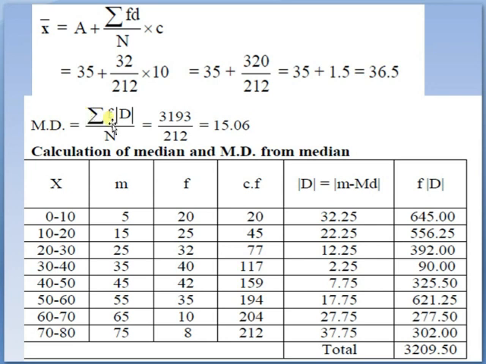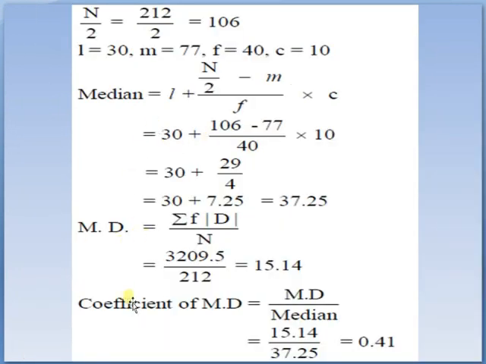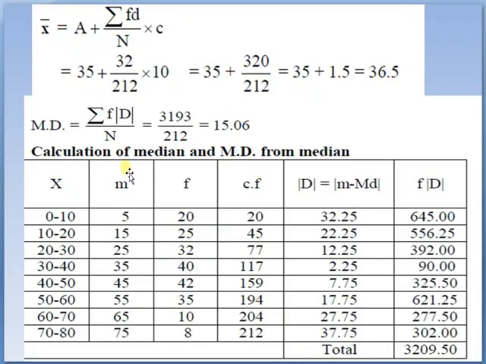If we multiply these d with corresponding frequencies, 20 into 31.5 is 630, 25 into 21.5 is 537.5. This comes around 3193. Substituting the values in this formula, mean deviation from mean is summation of f mod x minus x bar, which is 3193, divided by the number of observations, summation f is 212, that is 15.06.